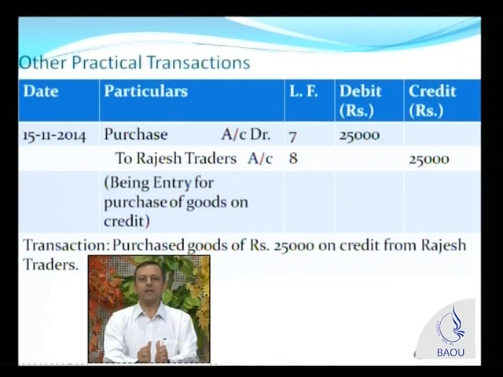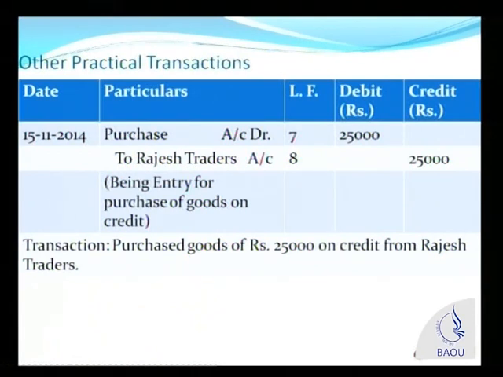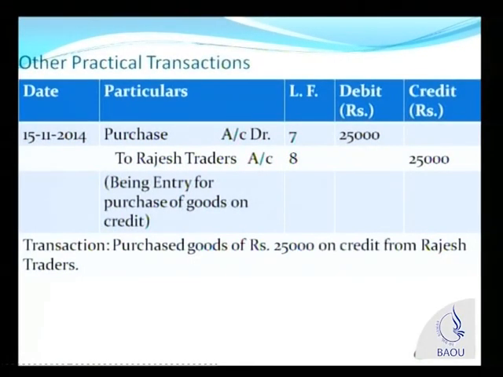And we are writing narration at the end of each journal entry: being entry for purchase of goods on credit. This is the narration. Narration is details. So merely because you debited and credited accounts, if you write narration, that is an added advantage for the reader of the journal, who will come to know about the details of the transaction, that this is an entry for goods purchased by you on credit from Rajesh Traders.